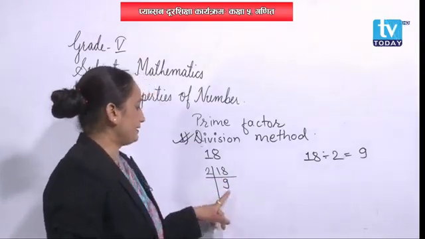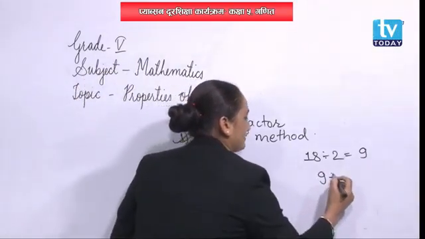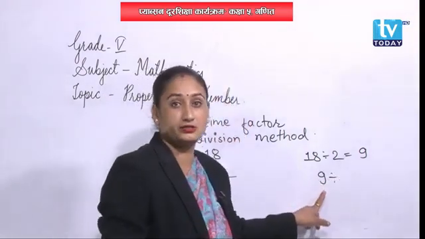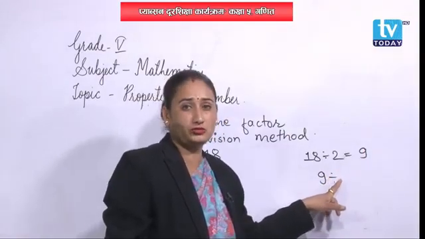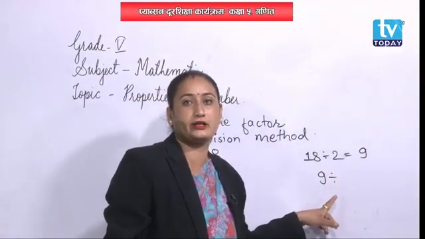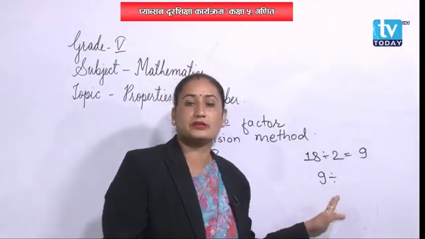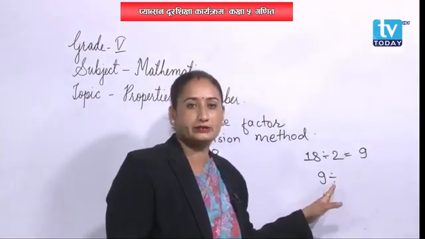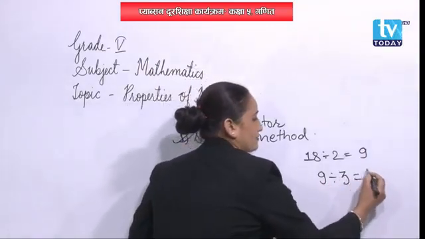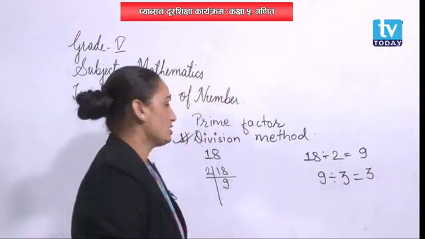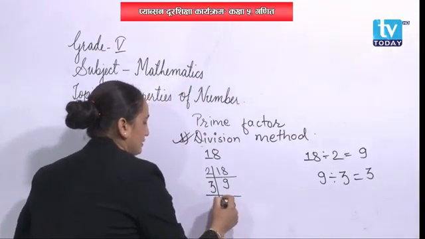Okay. Again, let's divide this 9. Okay, 9 is divided again. This is an odd number, right? So, can it be divided by 2? 2 is the even number. Can we divide it? If we divide, then there will be some remainder left. So, we should not divide it by 2. Let's divide it by 3. So, 3 times 3 is 9. So, let's write over here also 3 times 3 is 9.